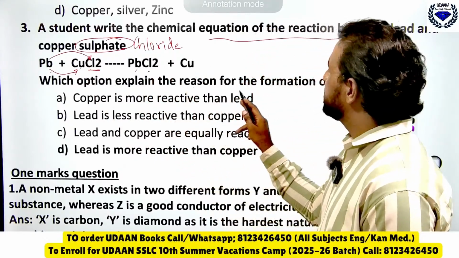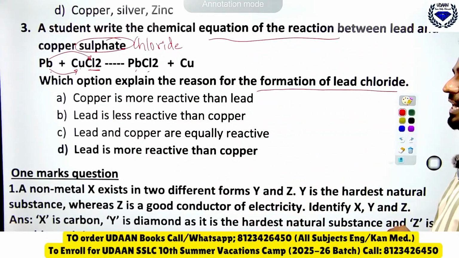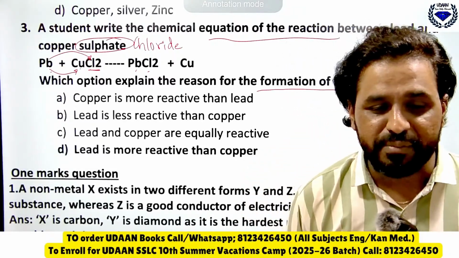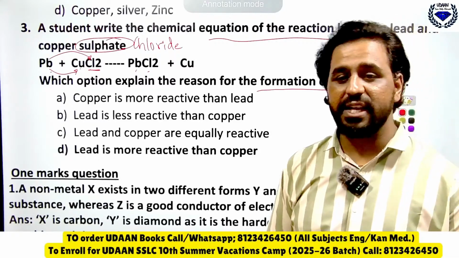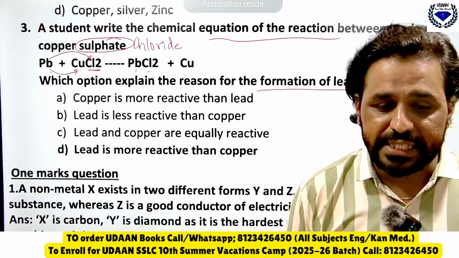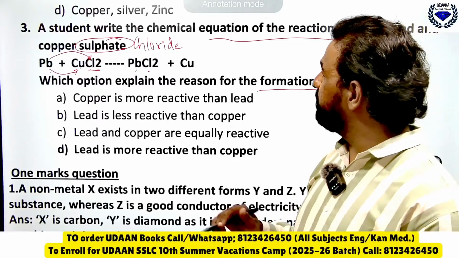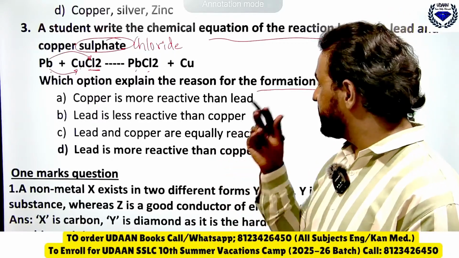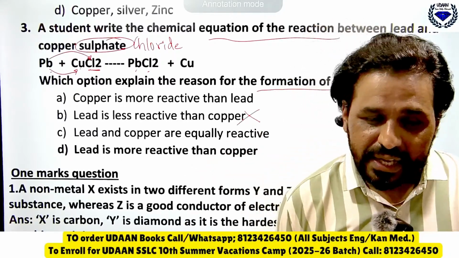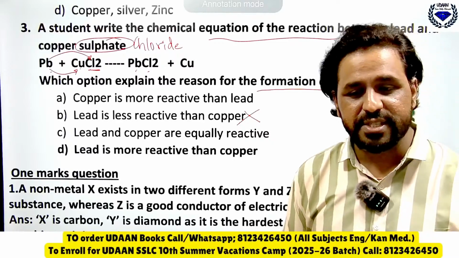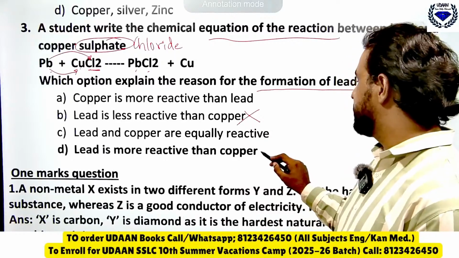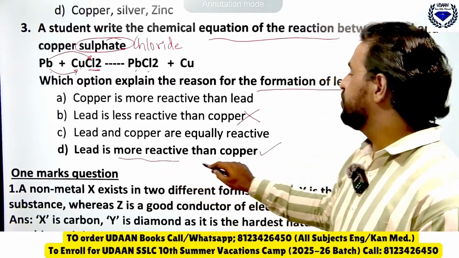Which option explains the reason for formation of lead chloride? Tell me which option is the right one here. So I want you to tell me the right answer. Harsh, the reactivity series is given, but I want the right option here. Which is the right one? Puneet is telling B. So Puneet, do you think B is the answer here? Lead is less reactive than copper, so option B is wrong here. So yes, Pradeep has given the right answer. Very good Pradeep, excellent. The right answer is what? Lead is more reactive than copper.